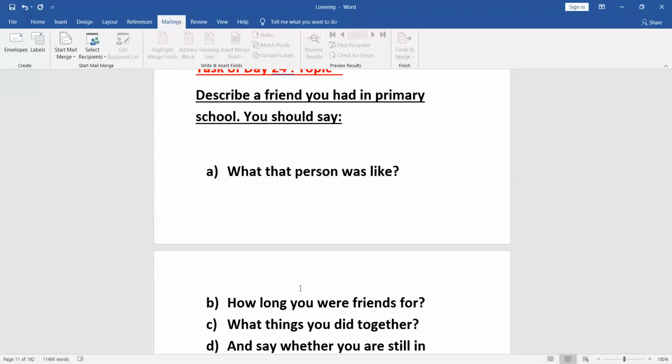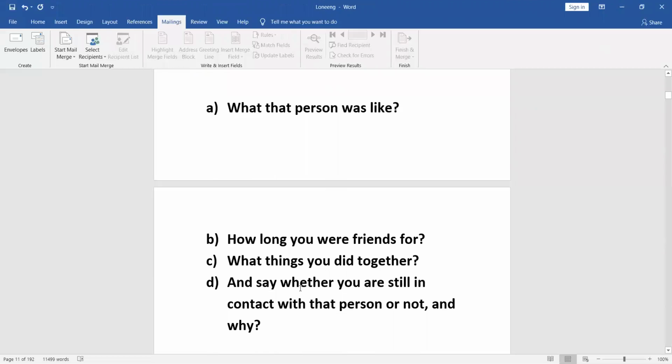What was that person like? What was the person's name? What did you guys do in common? How long were you friends? Are you still friends with that person? What things did you do together? Were you up to mischief? I was up to a lot of mischief with my childhood friend. Her name was Kashi, by the way.